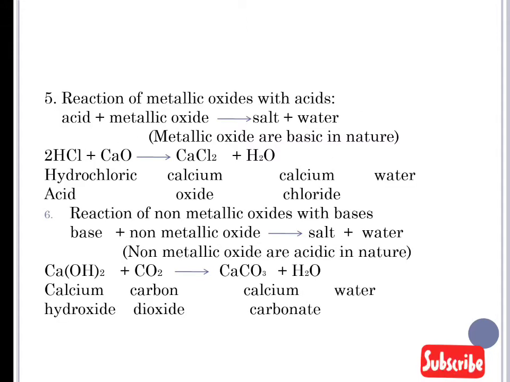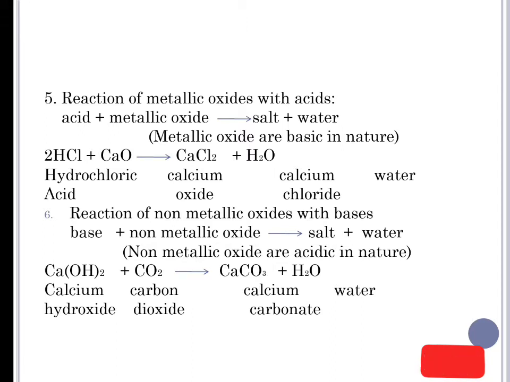Then the next property is the reaction of metallic oxide with acid. When acid reacts with metallic oxide, it forms salt and water. This metallic oxide is basic in nature. Some examples of metallic oxides are calcium oxide and magnesium oxide.